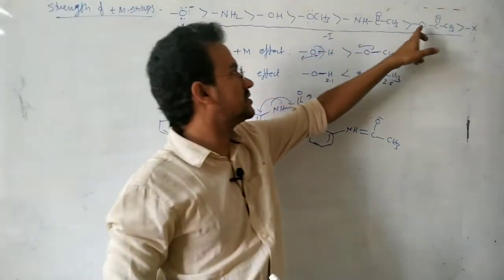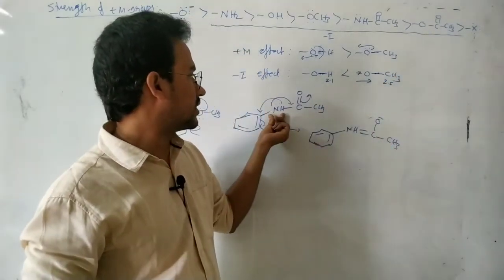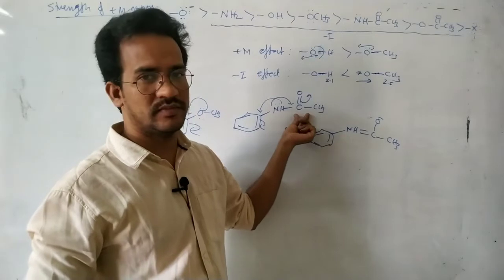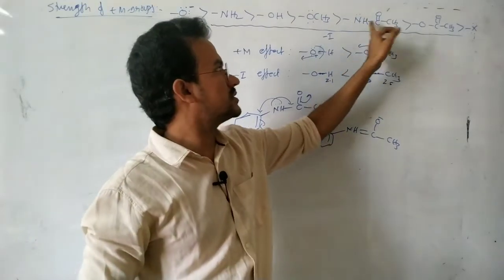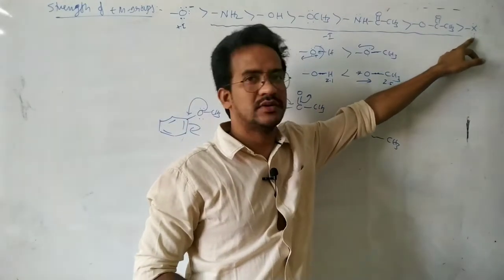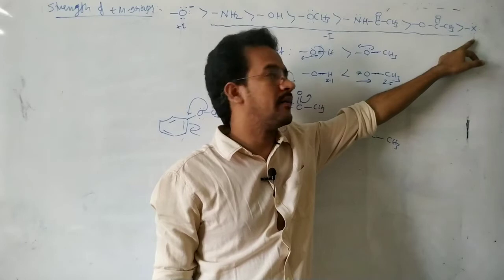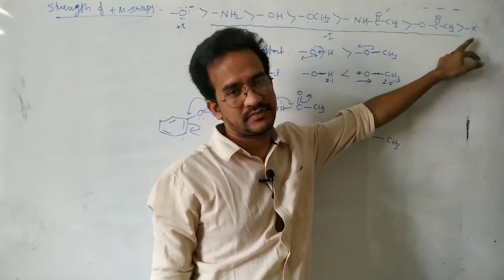Now here NH2, O, this one is also the same, cross conjugation. The lone pair of electrons are involved in conjugation with benzene as well as C=O. So nitrogen and oxygen are more electronegative, so they are weak plus M groups. And here halogens, of course the most electronegative elements, so their plus M effect is very less.